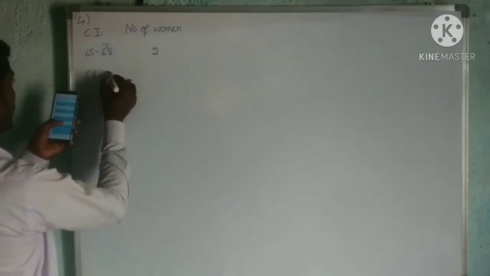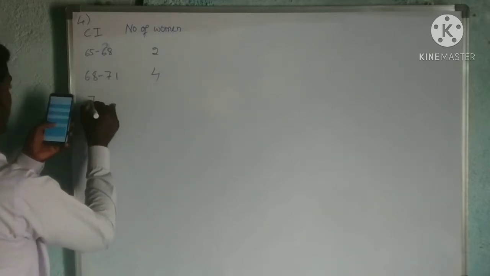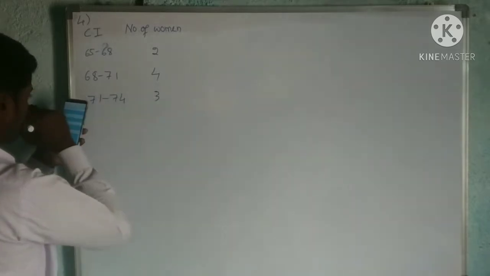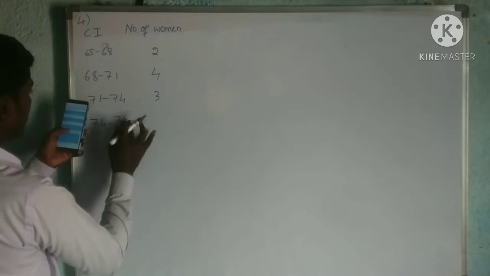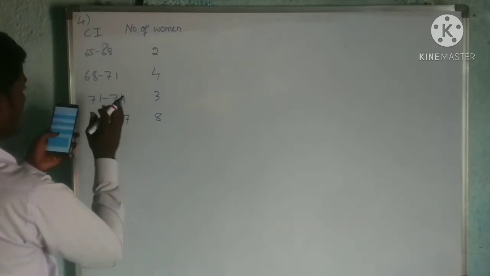68 to 71, 4. Then 71 to 74, 3. Then 74 to 77, 8.